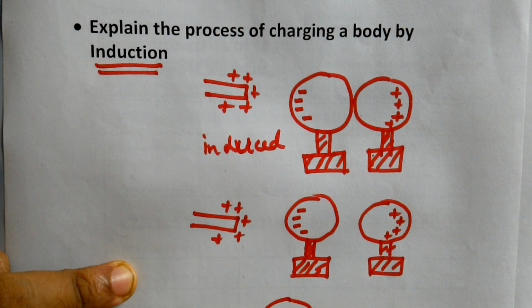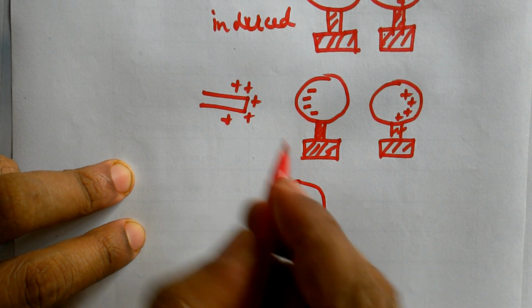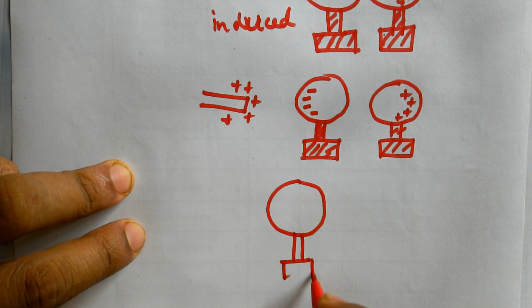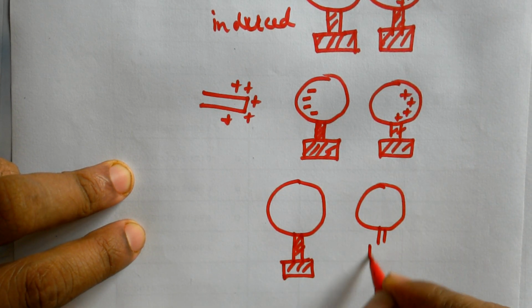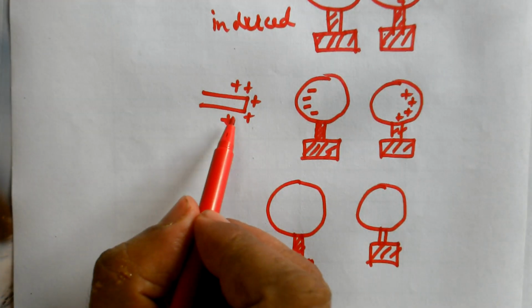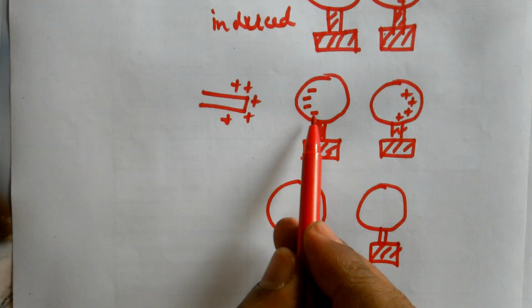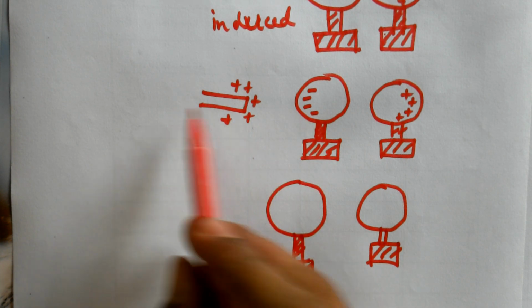So since you have taken this charged body away, these electrons which have been attracted by this positively charged body lose the attraction when it is taken away.